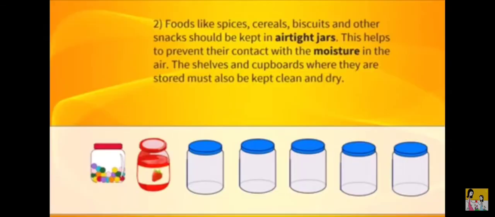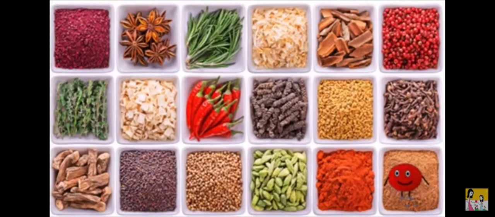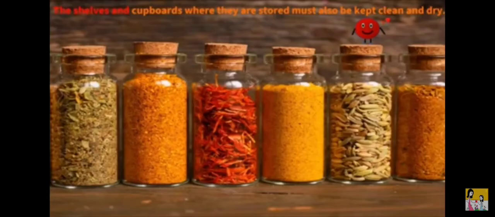Foods like spices, cereals, biscuits and other snacks should be kept in airtight jars. This helps to prevent their contact with the moisture in the air. The shelves and cupboards where they are stored must also be kept clean and dry.